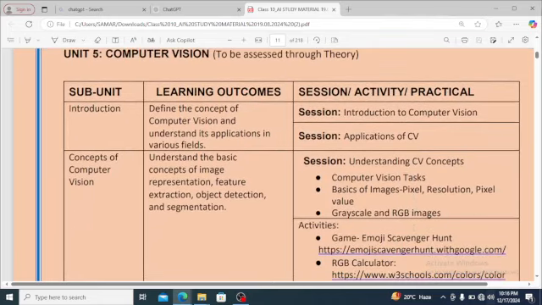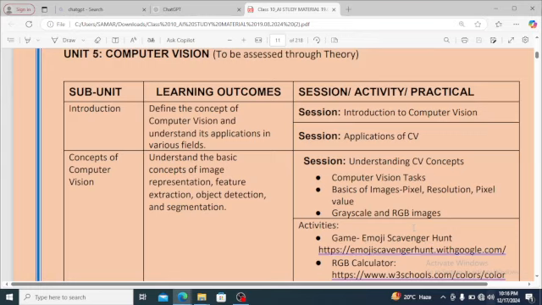Now next one is computer vision. What is there inside computer vision? Define the concept of computer vision and understand its application in various fields. Session will be introduction to computer vision, application of computer vision. Next one is concept of computer vision. Computer vision, I told you that it is a domain of AI. Understand the basic concept of image representation, feature extraction, object detection, and segmentation.